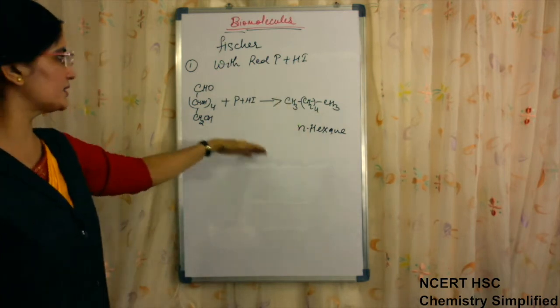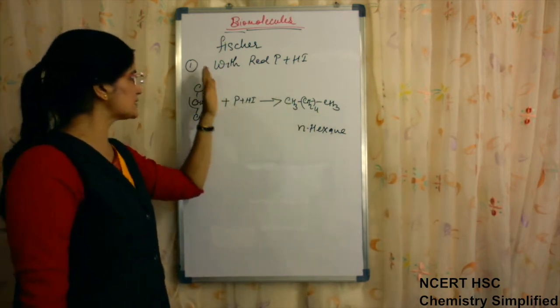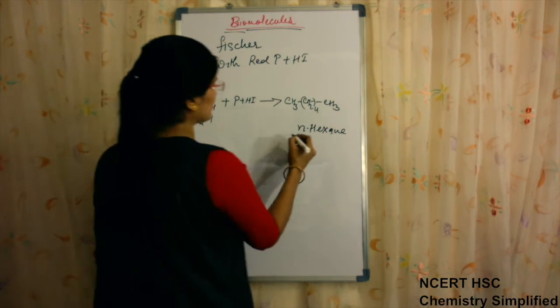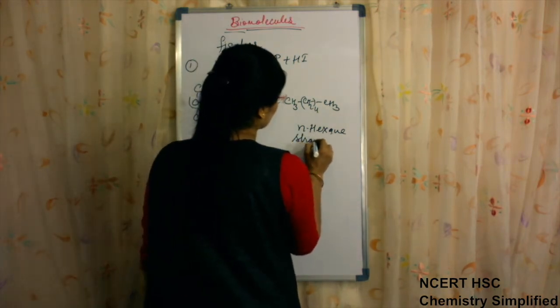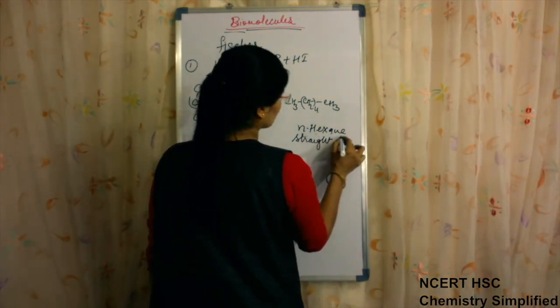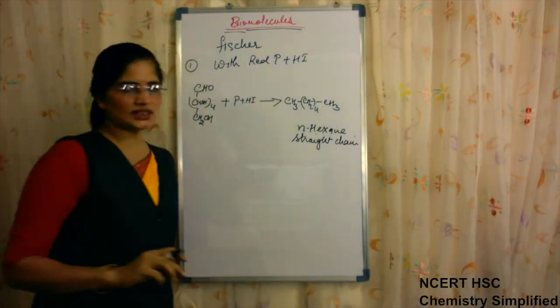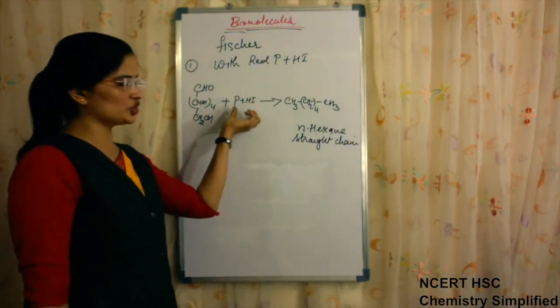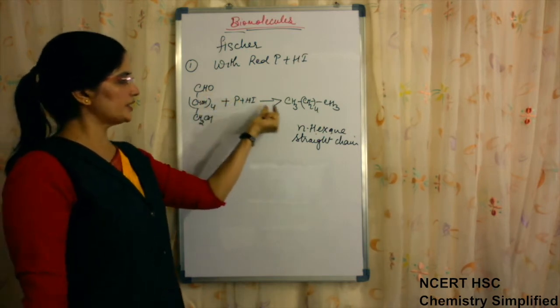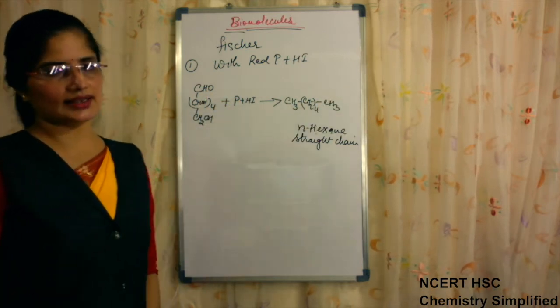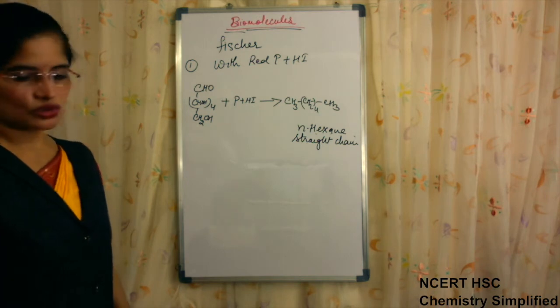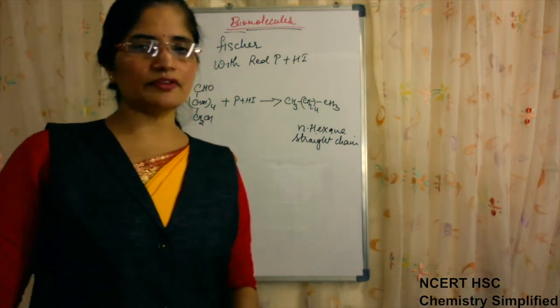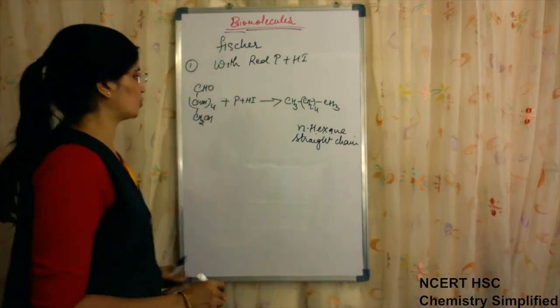This suggested that all 6 carbon atoms are present in a straight chain. So the straight chain structure was confirmed by the reaction with P plus HI. On reduction, it produced straight chain n-hexane. So this was the very first reaction which confirmed the straight chain structure of glucose.